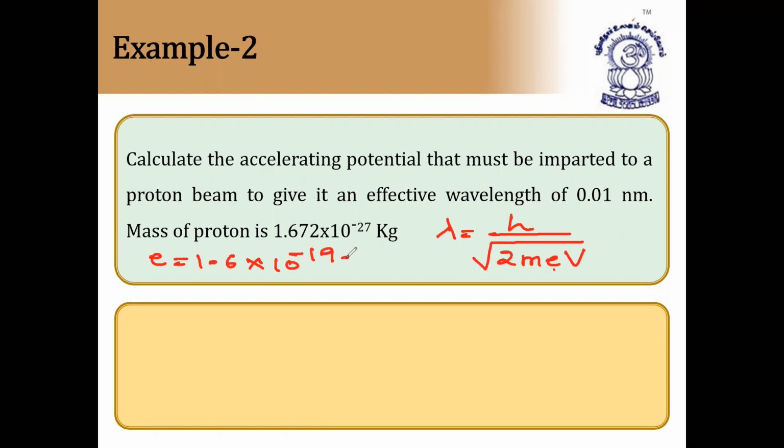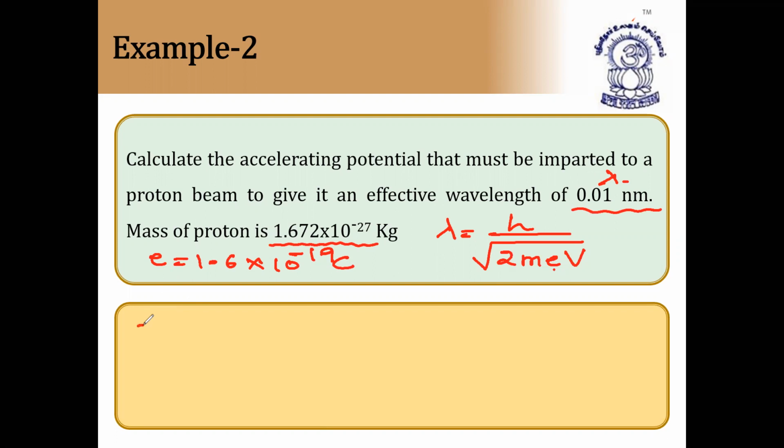And they have given mass of proton. Here we have to consider proton because they are asking about proton. So m is equal to 1.672 into 10 to the power of minus 27 kg. And the wavelength is also given, lambda, that is 0.01 nanometer. So except V, we know all the values. H value also you know, that is Planck's constant, 6.625 into 10 to the power of minus 34.